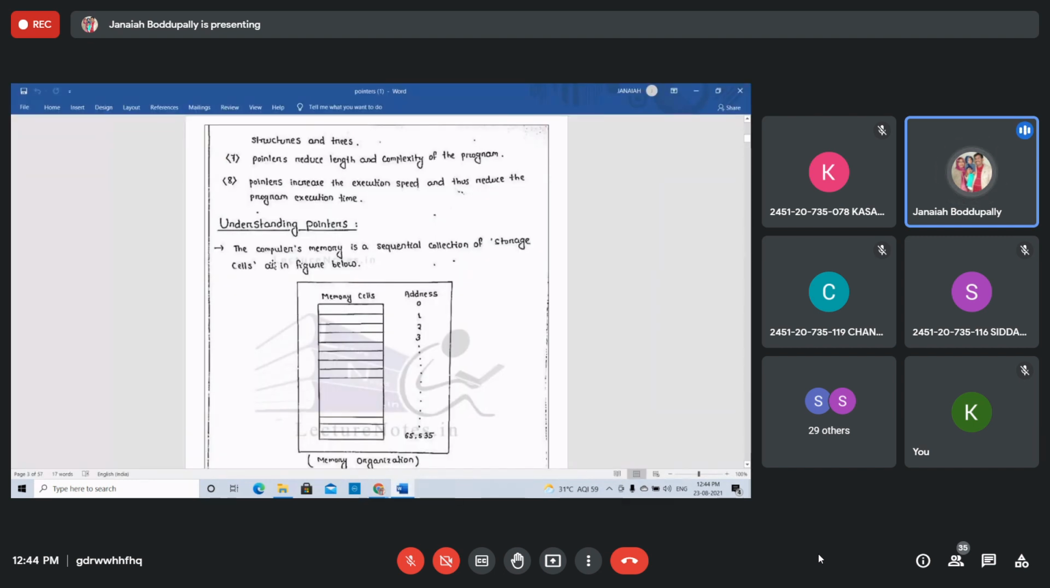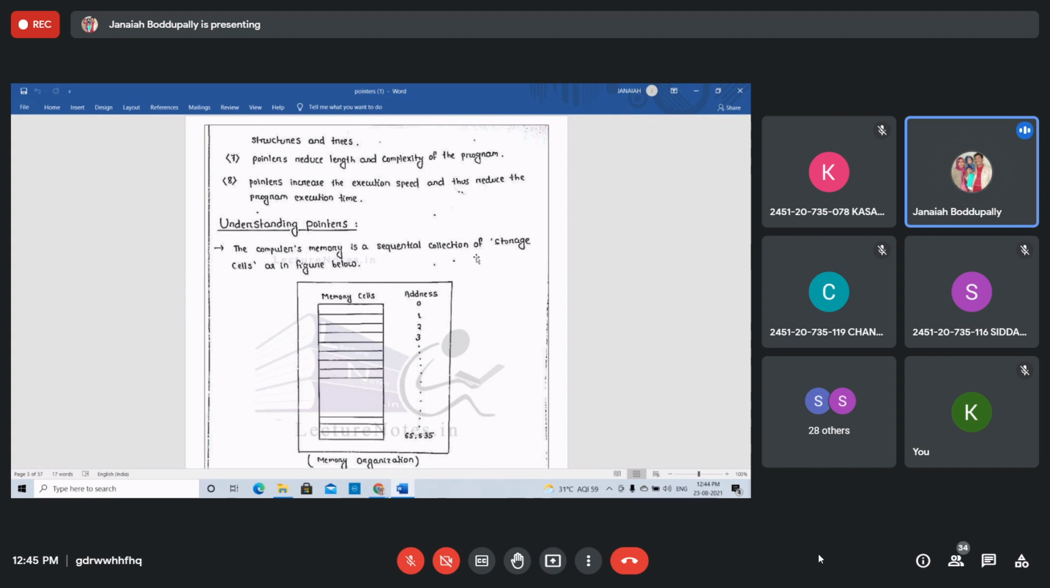See this. Understanding the pointers. The computer's memory is a sequential collection. Yesterday we discussed in the previous class structure data, structure element variables. Structure variables are stored as book 1, book 2 like that. Sequentially we store the data, whatever it is, even dissimilar data. So in the memory, we store the data sequentially, whether it is similar data or dissimilar data.